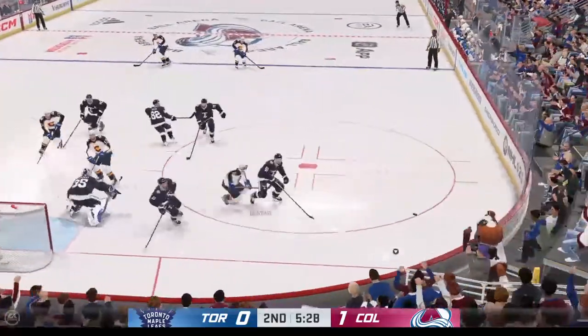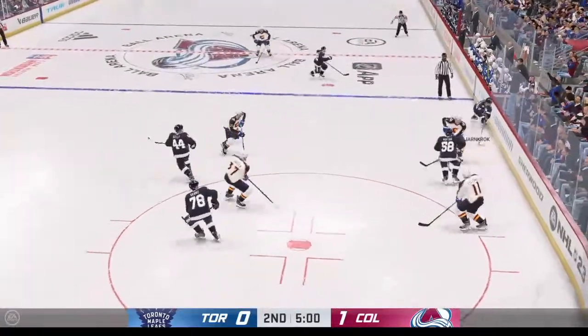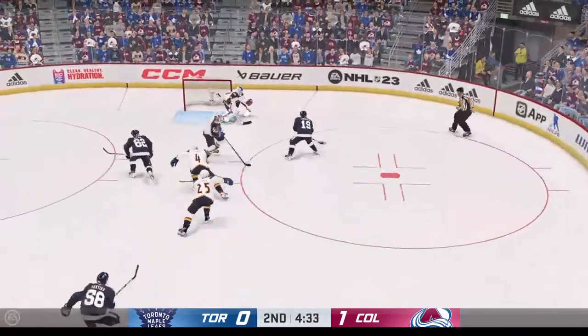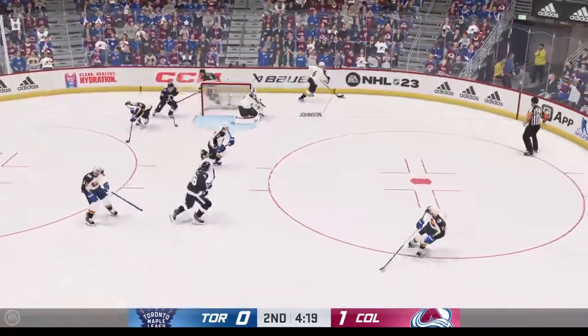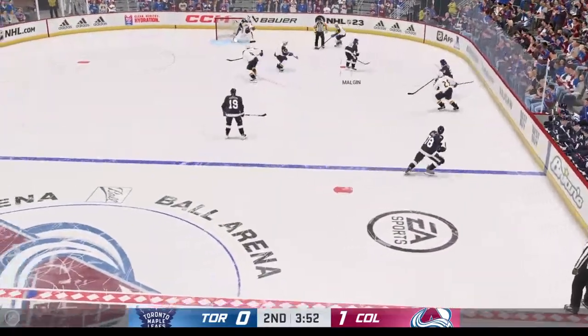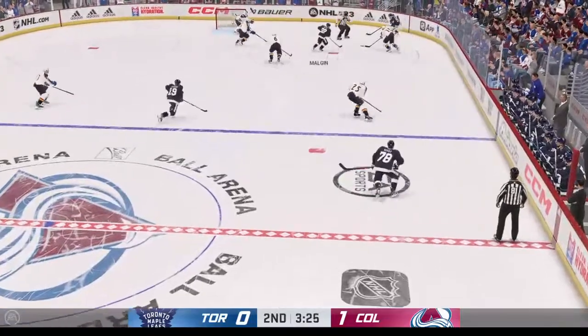Here's Cogliano and a stop by Samsonov again. Picked up on the boards. Yarncroke, good pressure, steals it away. Here comes Toronto, first chance of the second. Yarncroke to Mulligan, and he panned on that as it goes off the side of the goal and in behind. Cogliano has it back for the Avalanche. That could have been something good for the Leafs, but nothing really for the taking.